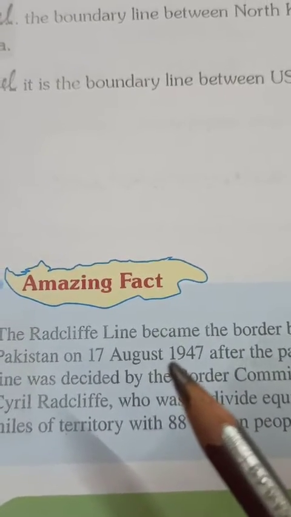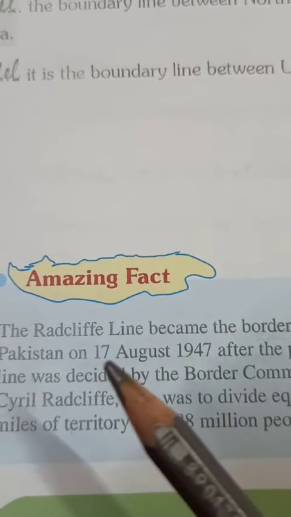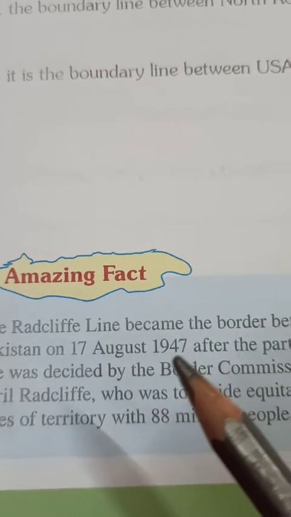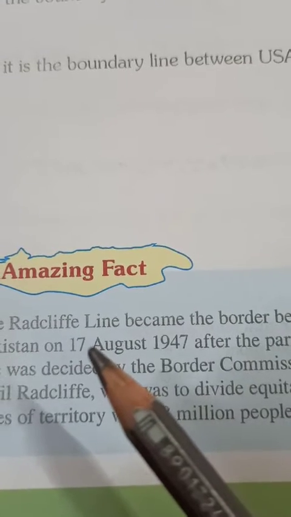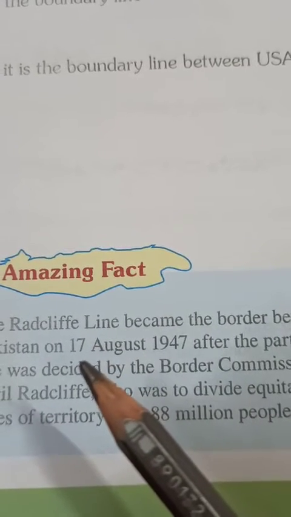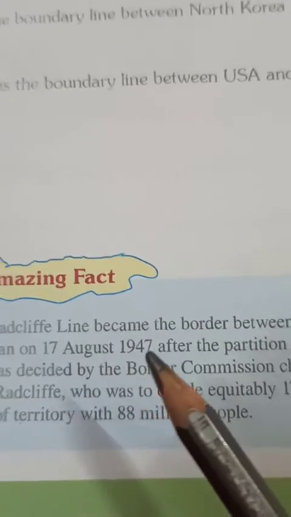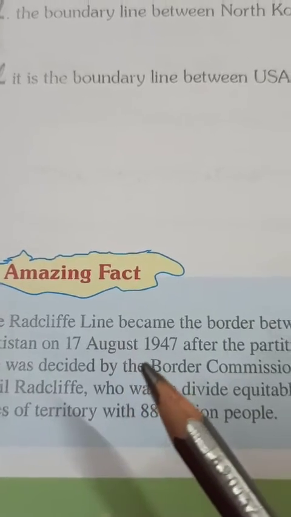You know that we got independence on 15th August 1947, and two days after independence they marked this Radcliffe line between India and Pakistan.